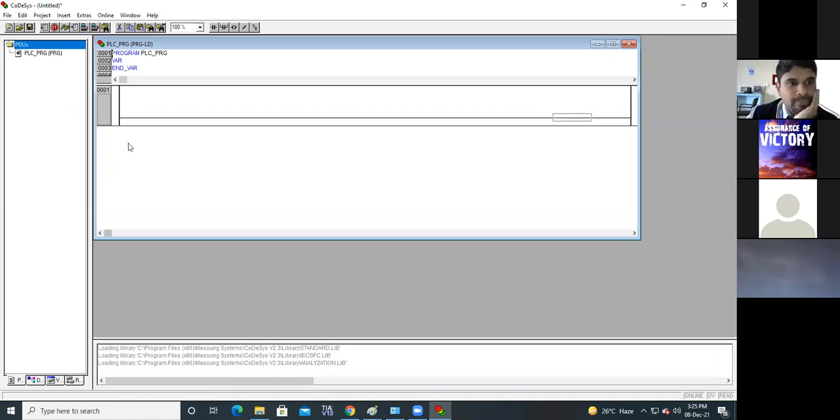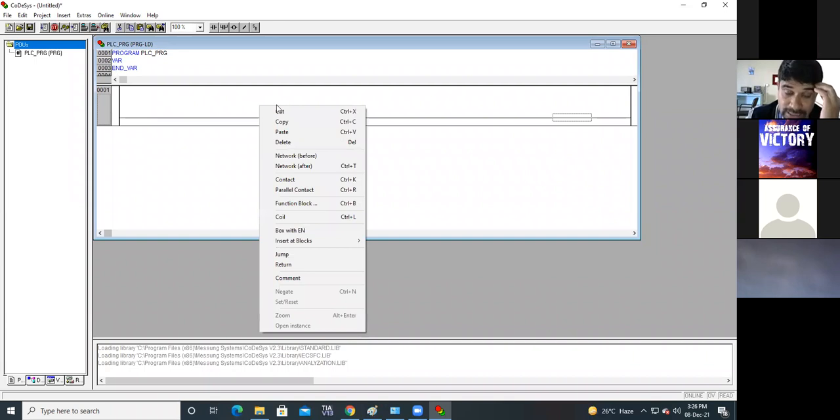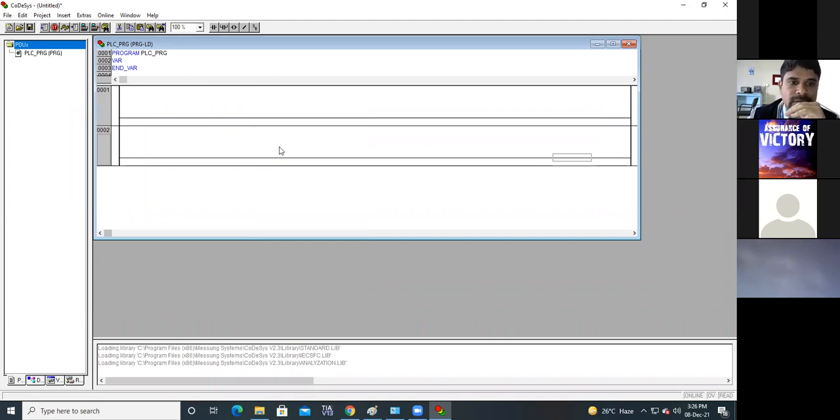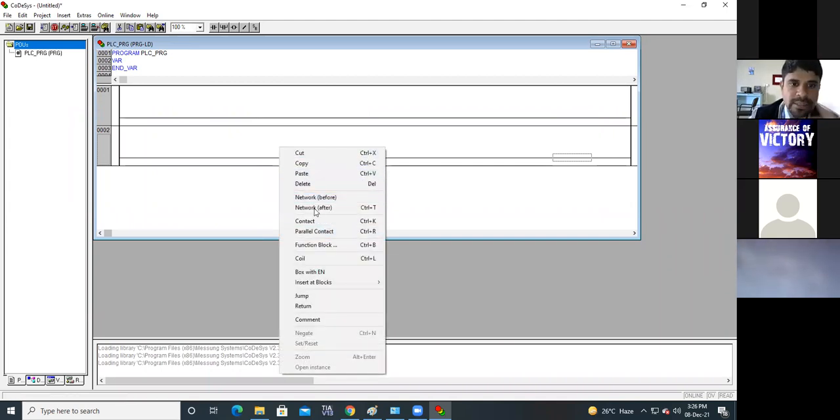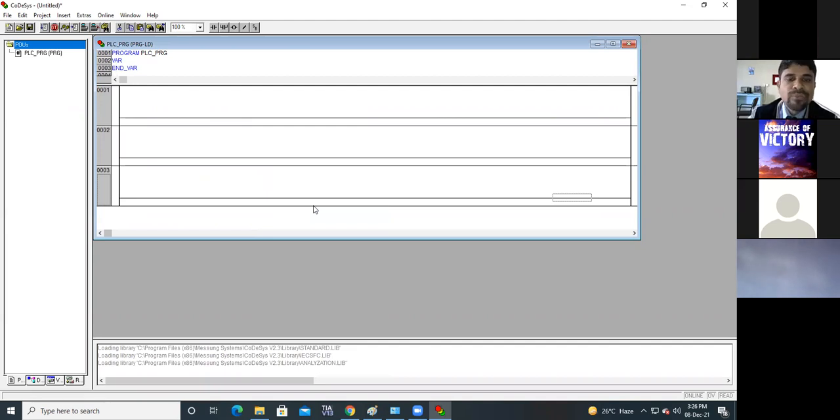Now see here, save your program in one particular folder. These are the instructions we have learned up till now in the morning session, afternoon session, all. Then this is the rung, see here 00001. If you want to put a rung before and after, this is the second network. If I want to put another network, likewise you can increase the number of rungs.